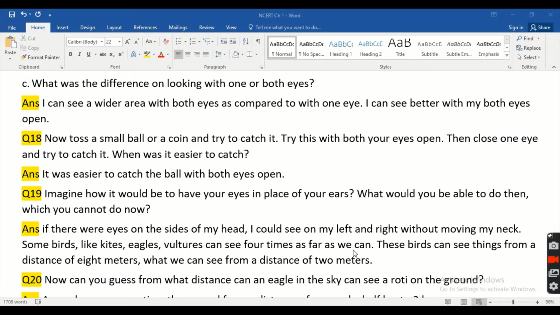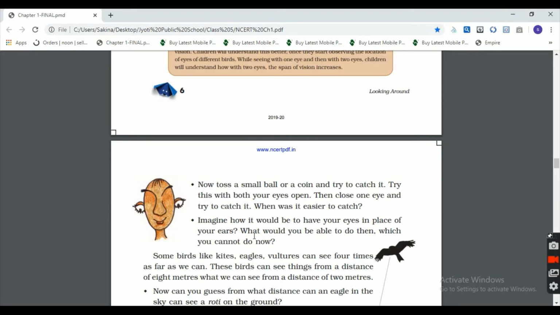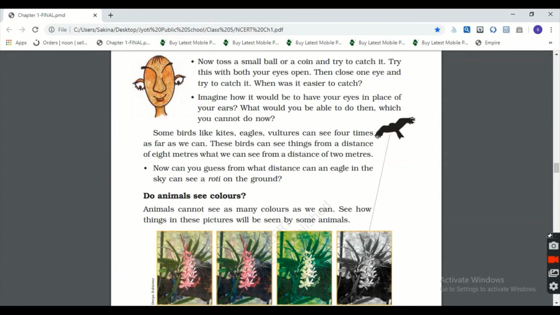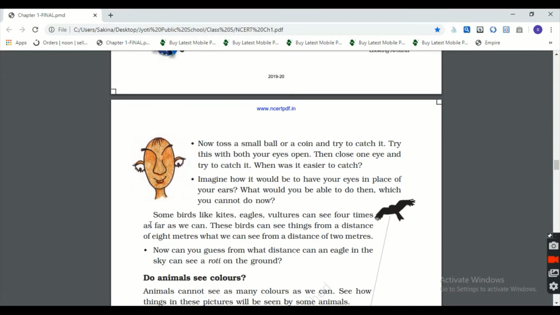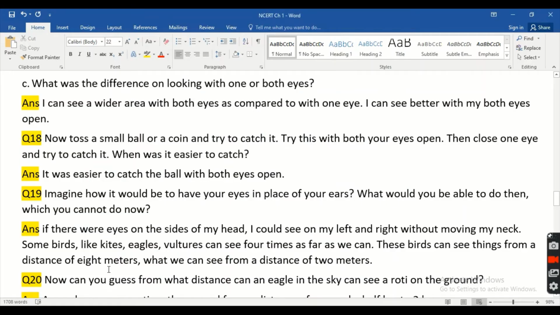These birds can see things from a distance of 8 meters, what we can see from a distance of 2 meters. Okay? Now move to that explanation part. The answer is given here only. I have written the same answer in my sheet, so you have to write from here only. Okay?